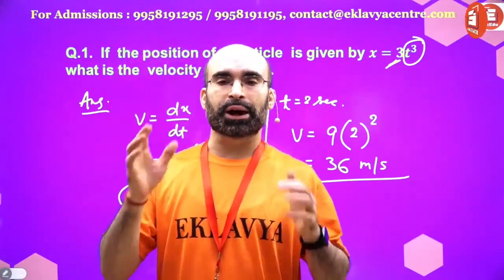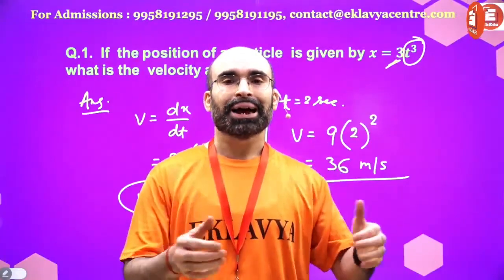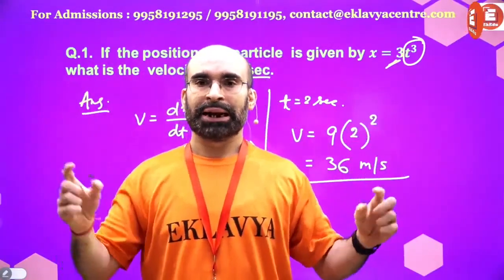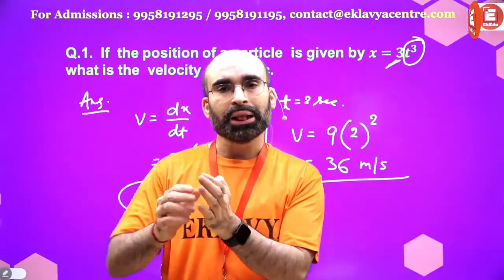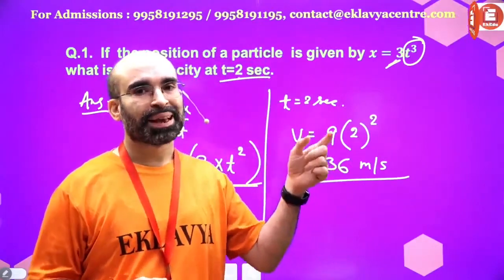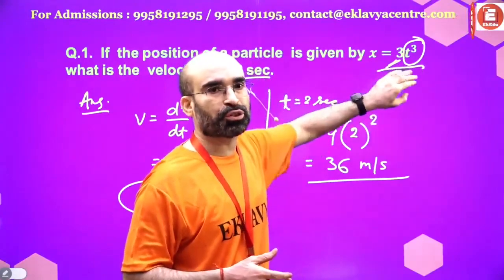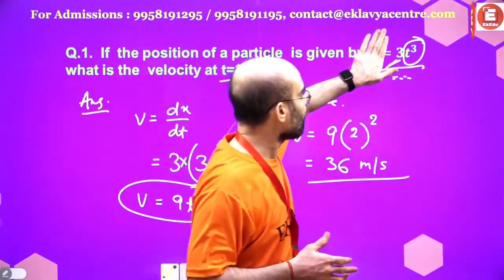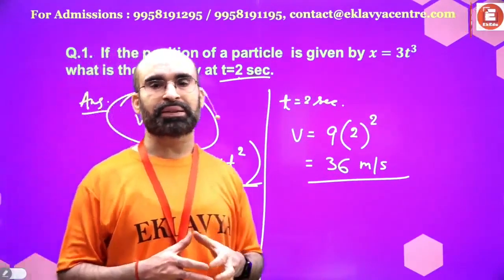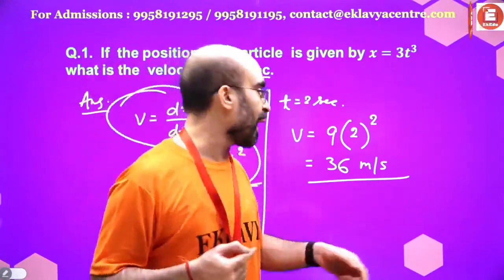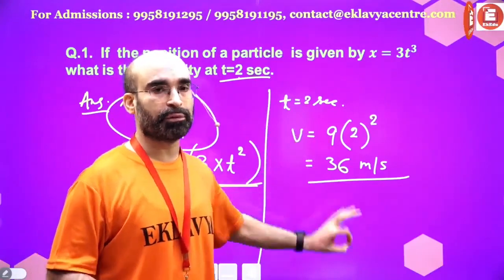When you are required to find out average velocity, what you will do, you will take the net displacement and the entire time of journey. When you will require to find out instantaneous velocity, you will see the expression, how the position changes with respect to time. With this expression, you will simply do dx by dt, and you know the basic stuff. Then you will calculate this and then put the value of t here to get the instantaneous velocity.